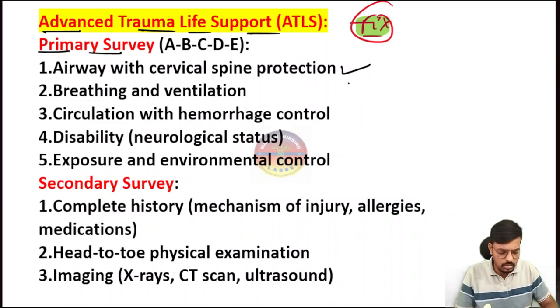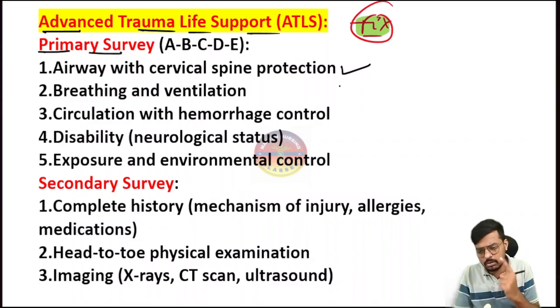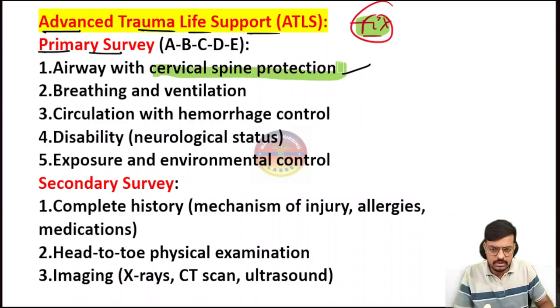So what we have to do, if both airway management and cervical spine stabilization come in the options, what we have to choose first? So first, just immediately stabilize the cervical spine. Immediately stabilize the cervical spine, then go to the airway. Okay, so very important. Then comes breathing and ventilation.